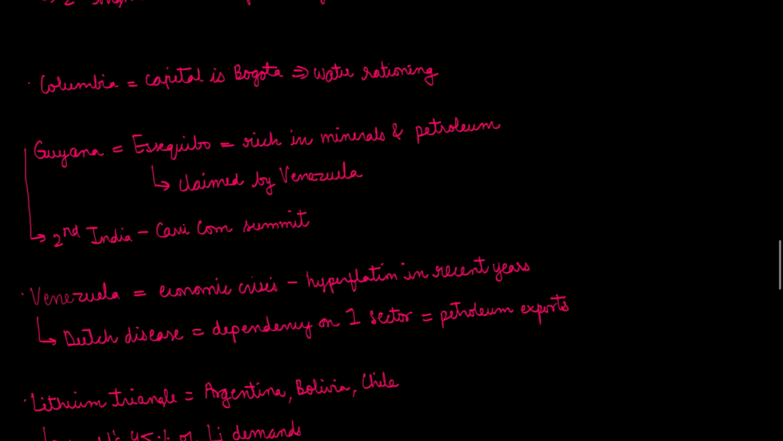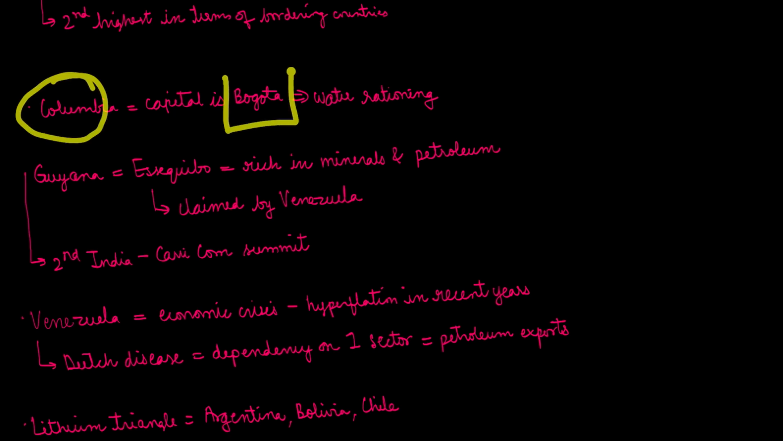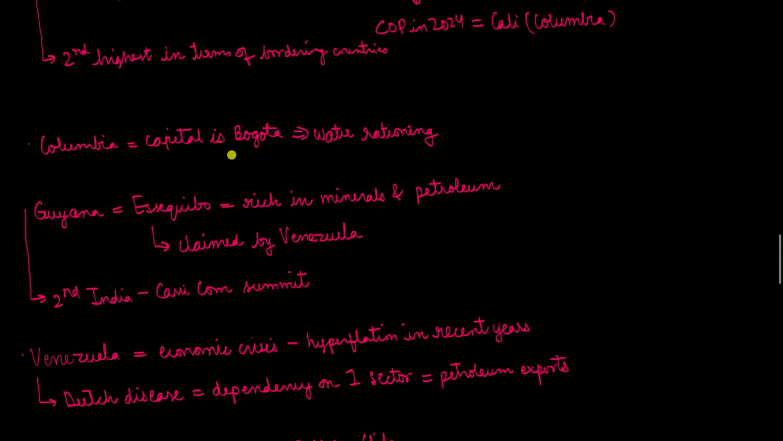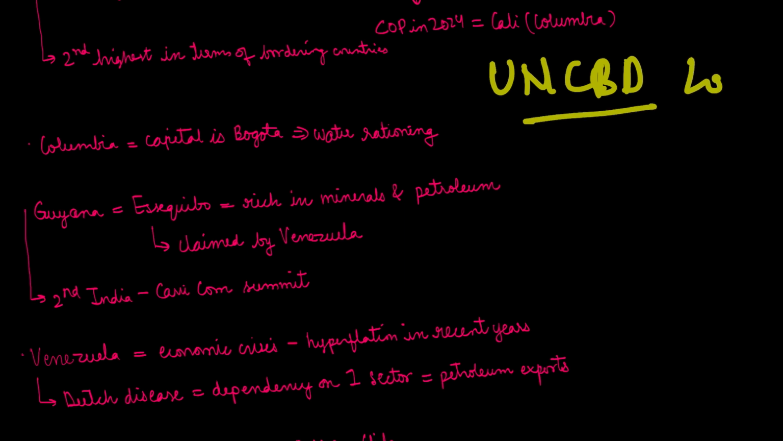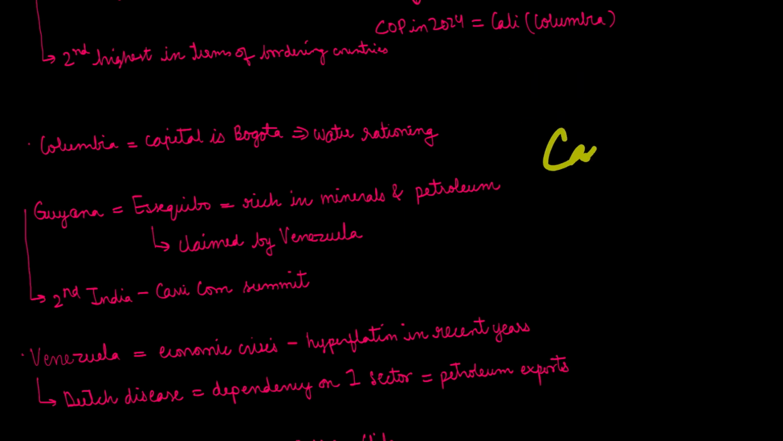So moving on to the country of Colombia. The capital of Colombia is Bogota, and it is in news because of water rationing. So they are now following the water rationing system, as in fixing certain quotas for people and thereby distributing the water among people within specific quotas. Another place in Colombia which was in news was Cali, where the COP for UNCBD 2024 was held.